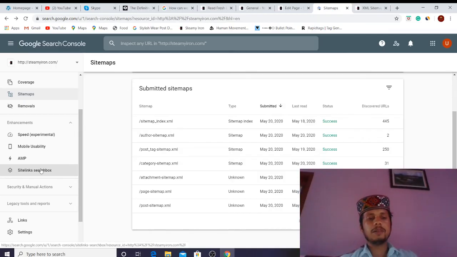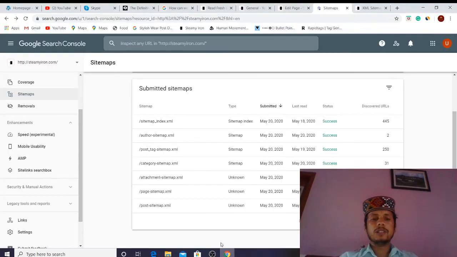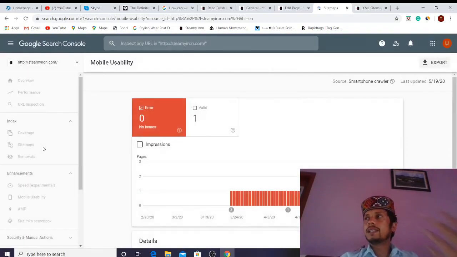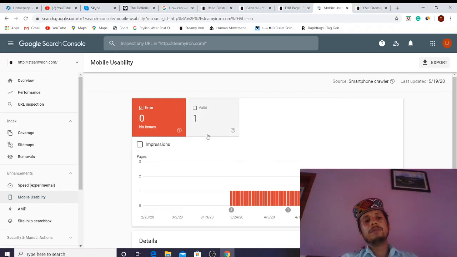We have added the sitemap, and our site structure is good now. Google will definitely know how our website is presenting the information, and how Google can represent and show the information to users.